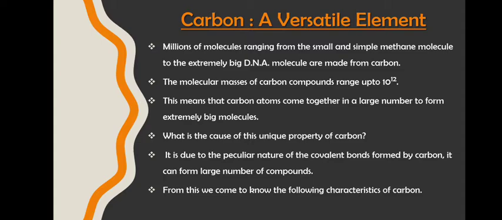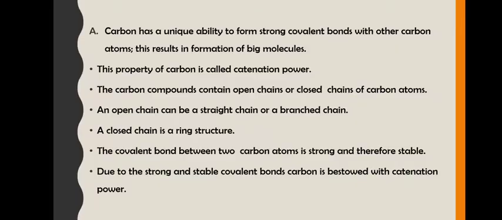Correct? Now, there are different characteristics of carbon. So, first, carbon has a unique ability to form strong covalent bonds with other carbon atoms. Now this will result in the formation of big molecules of carbon. And this property of carbon is called catenation. It means carbon links are formed, and that is called catenation.